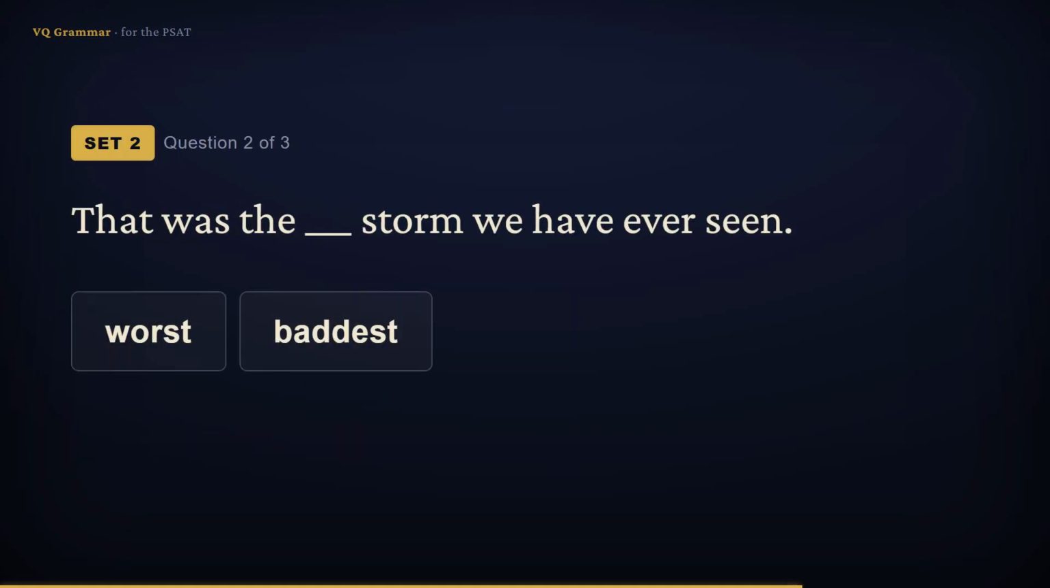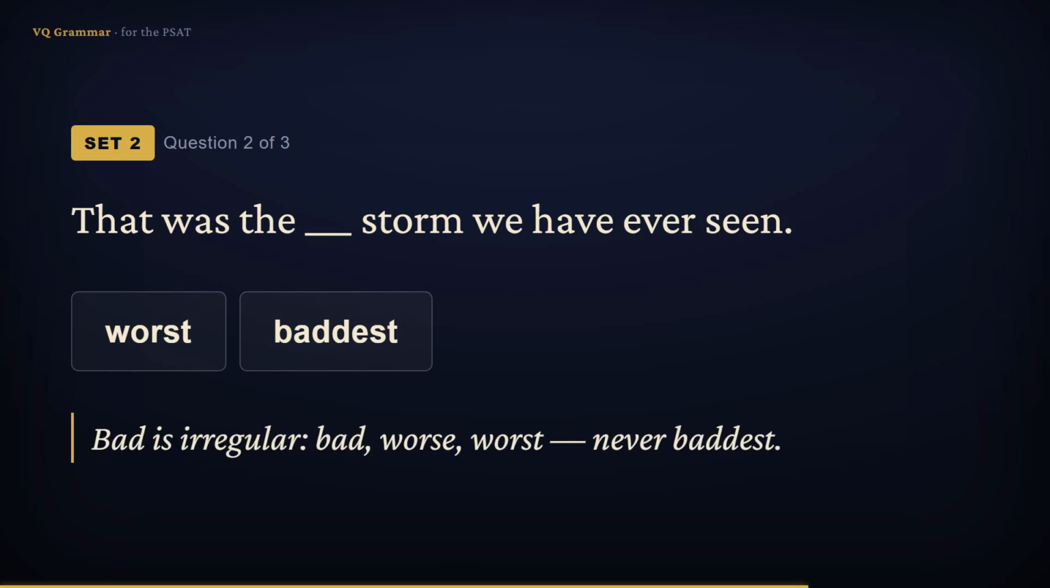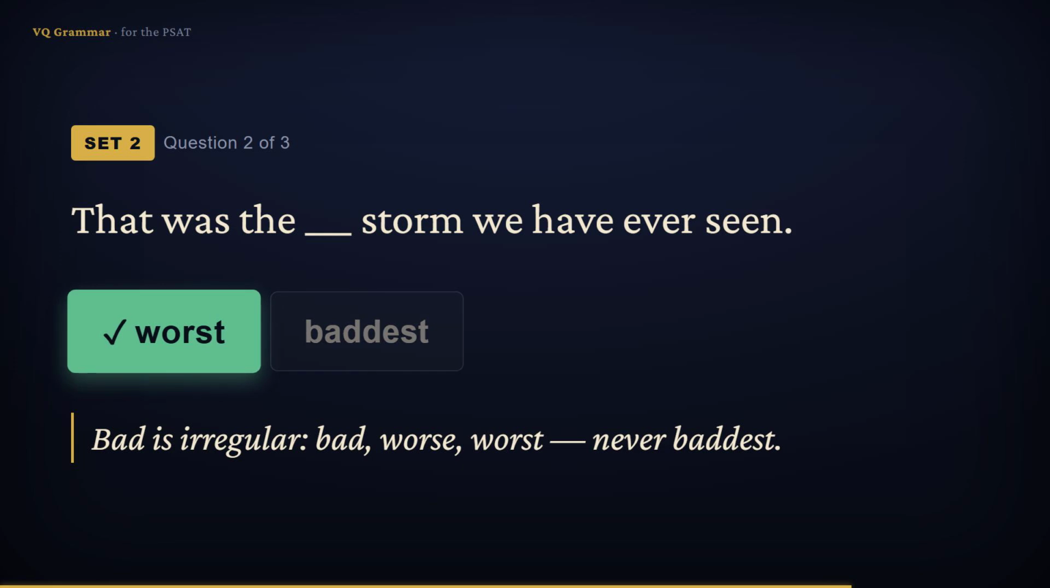That was the blank storm we have ever seen. We're picking the extreme out of all the storms, so a superlative. But bad is irregular. It doesn't take est, so baddest is not a word. The superlative of bad is worst. So the answer is worst.